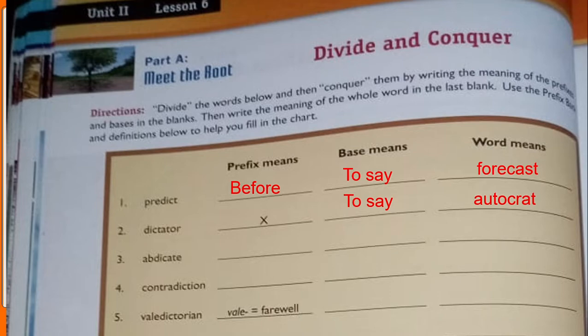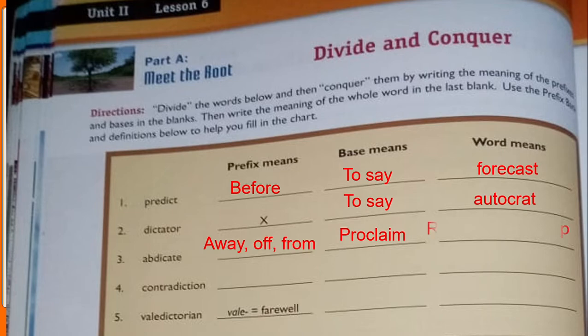Then we move to the word abdicate, where the prefix is ab, which means away or from. Also it means to say or proclaim, because we have dict, to say or proclaim. Tomorrow I will provide you with the definition of these words so you can have them in your notebook.